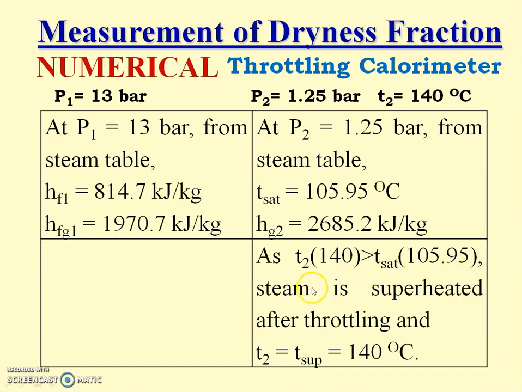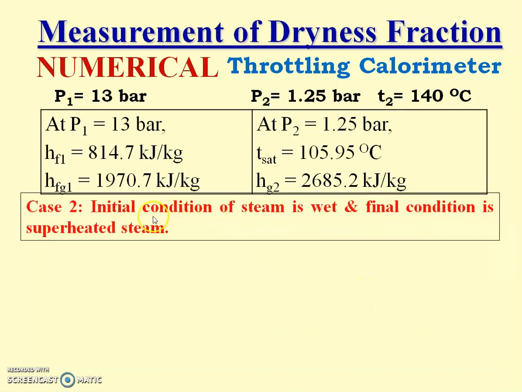It means steam after throttling is superheated, and T2 given is equal to T sup, that is 140 degrees Celsius. So what is the case here? Wet is converted into superheated steam. So my case is: initial condition of steam is wet and final condition is superheated steam.